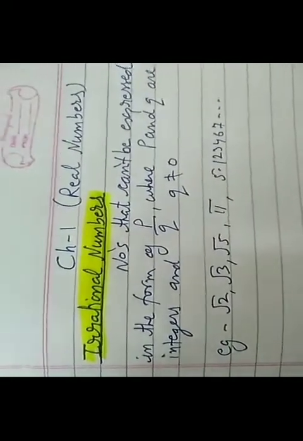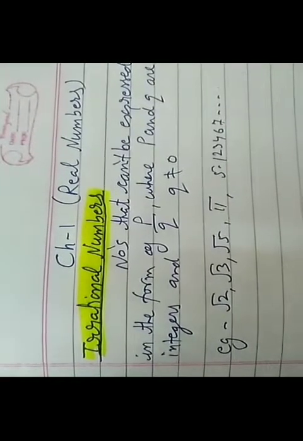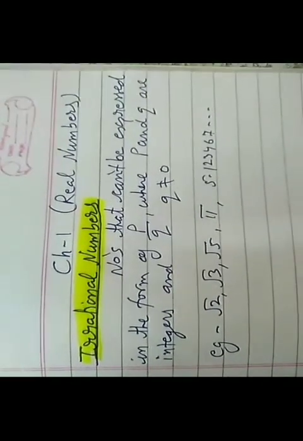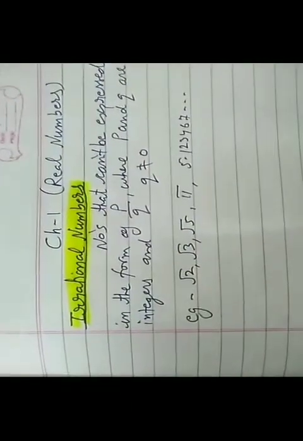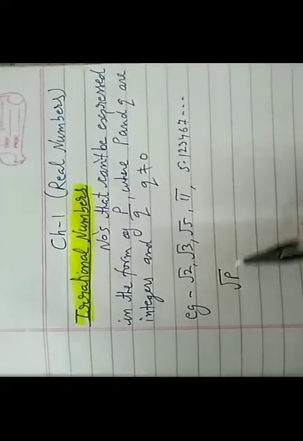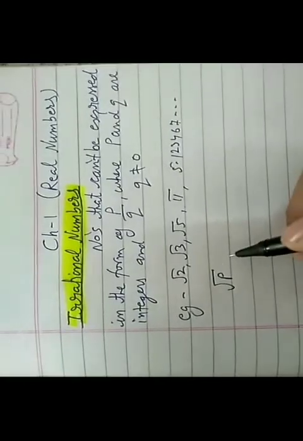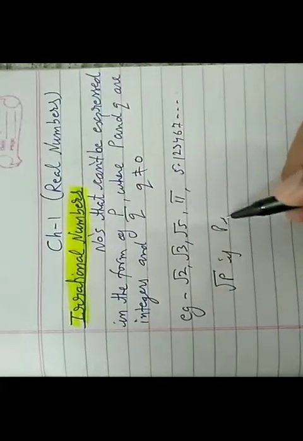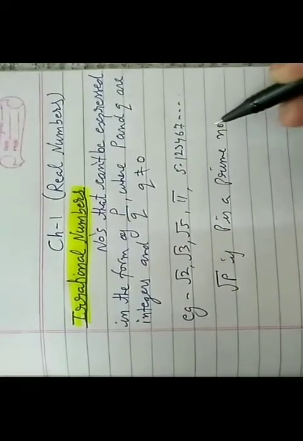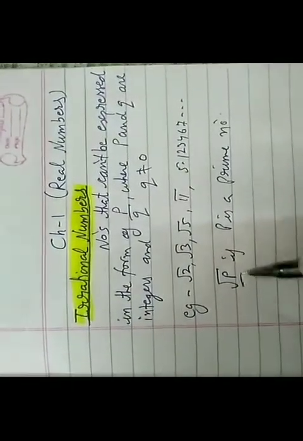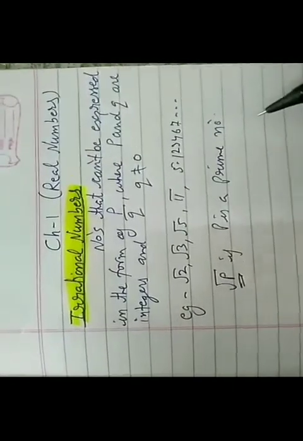All these are irrational numbers because we cannot express them in the form of p by q. So we can say root p is an irrational number if p is a prime number. Root p is irrational if p is any prime number.